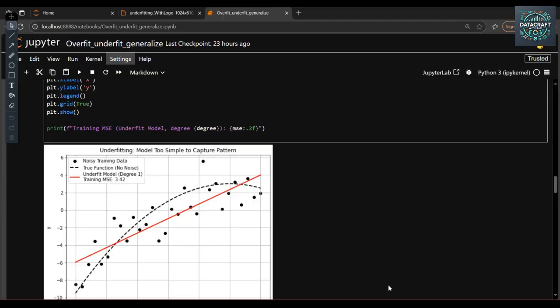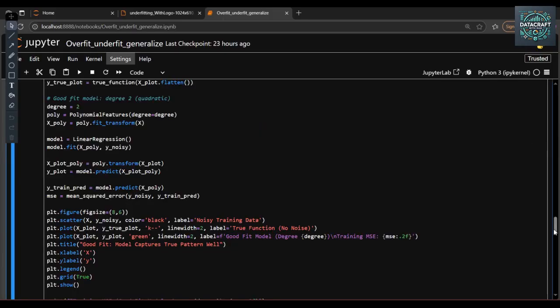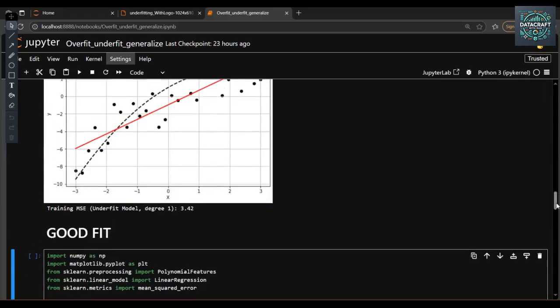This is because the model is too simple, and it cannot learn the true relationship. Looking at the training mean square error, the output is 3.42, which is quite high, indicating a poor fit.